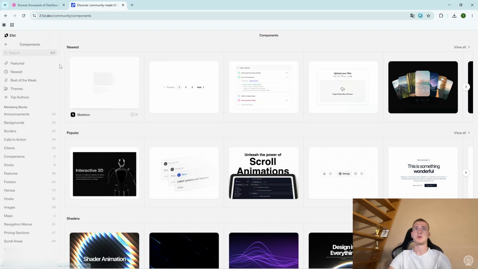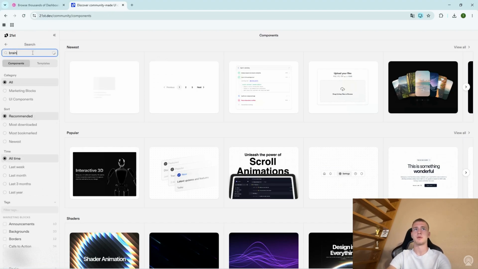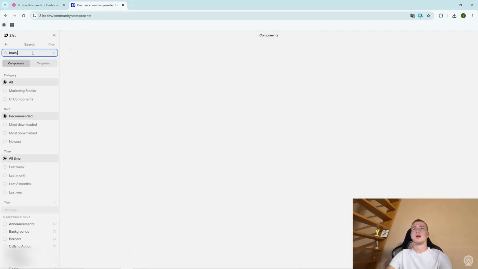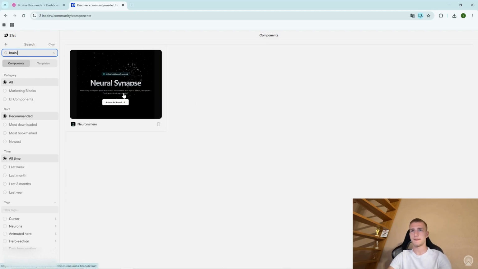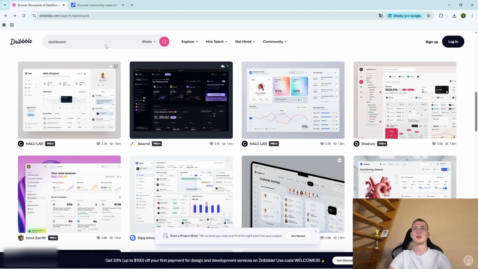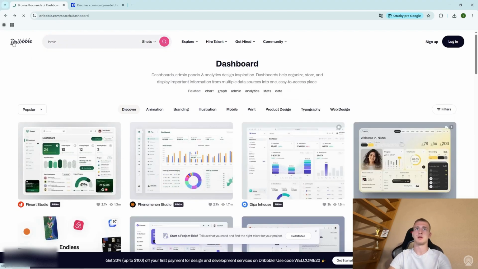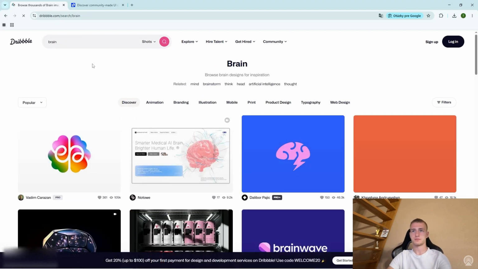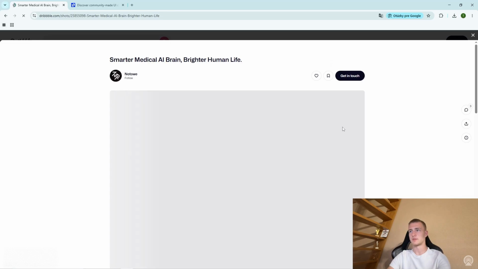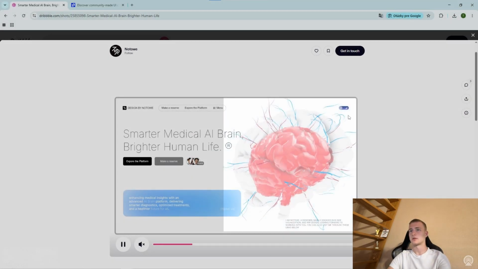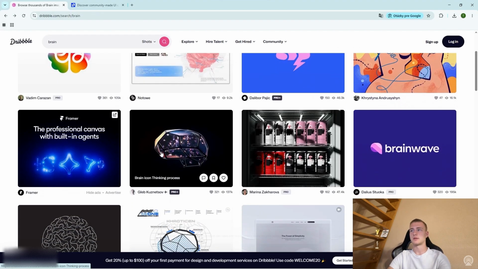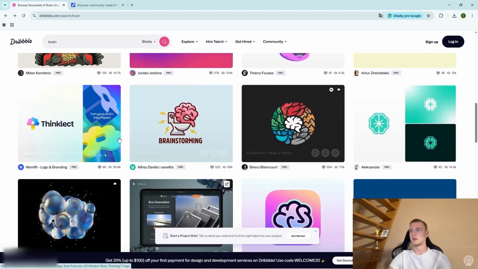Now let me go to 21 first and try to search up some brain model, so you could get it straight away from here. Yeah, I don't think so. We'll find something like this. And let's try to push that in here. So, brain. Okay, I like this one, for example. This is a good one. So we can copy this and send it over.